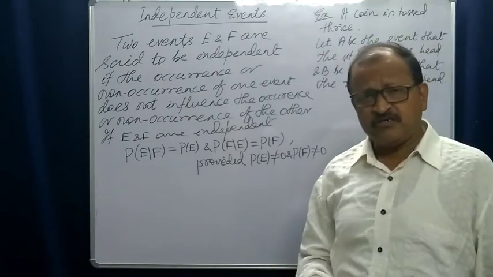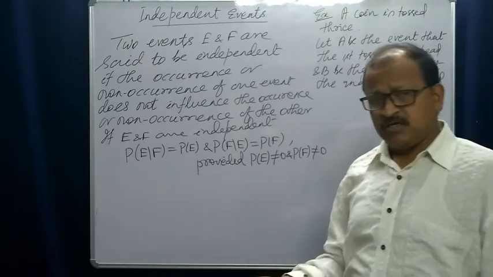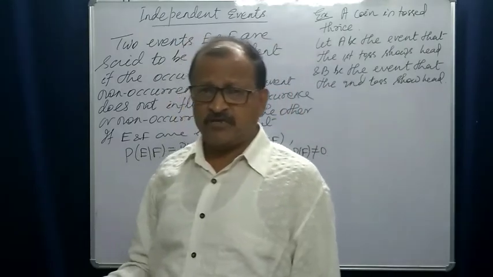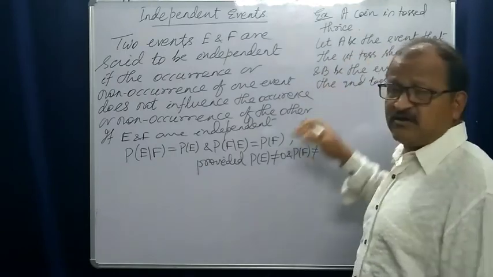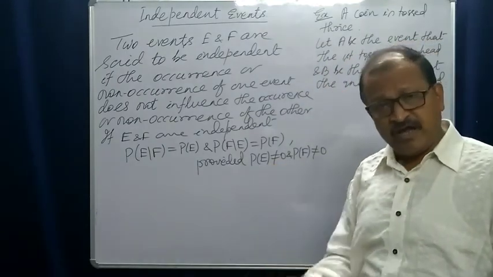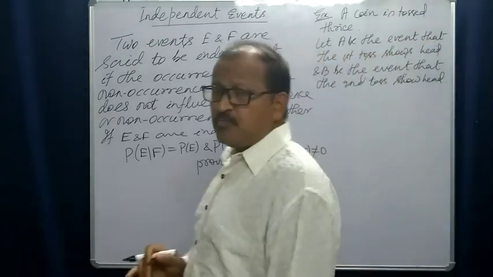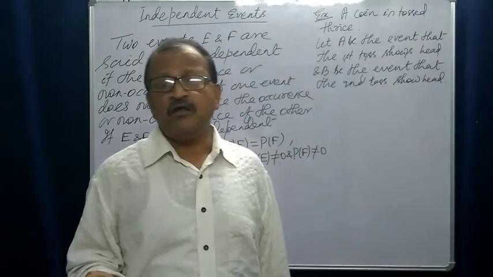If it is not, then we say that the event does not occur. In the second and third tosses it may be head, but it is meaningless. We need head in the first toss. Similarly, B is the event of obtaining a head in the second toss. So, will these two events be independent or dependent?